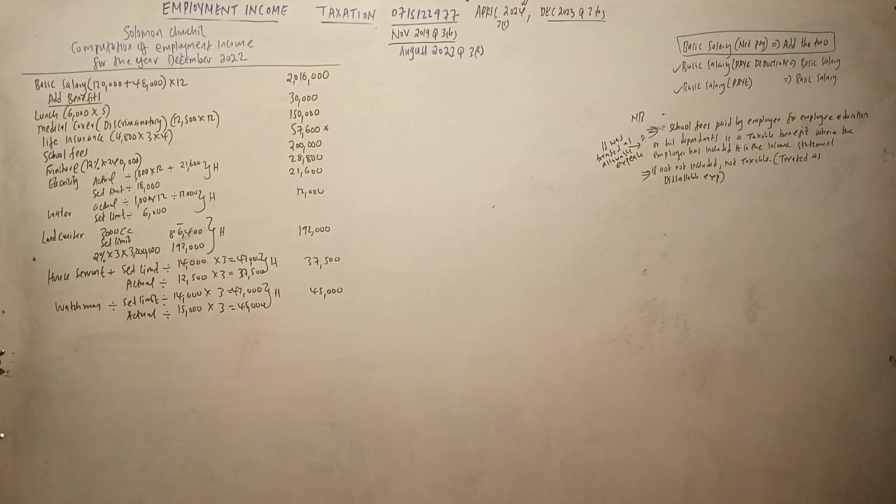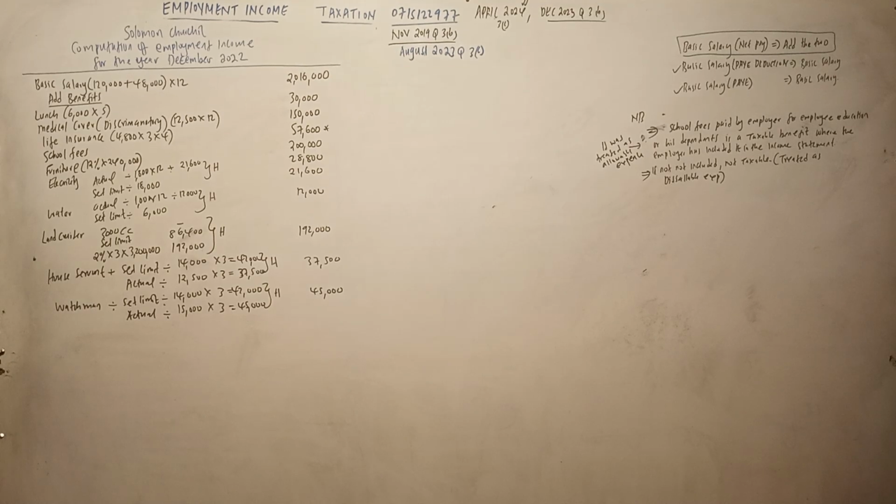Then he contributed 15% to a registered scheme, 10% to the basic salary scheme. So he contributed 15% of his monthly base salary toward a registered pension scheme, and the employer contributed 10%. That we will consider later, we ignore it for now. So we have finished everything. Number 9 is other income, that we will consider later.